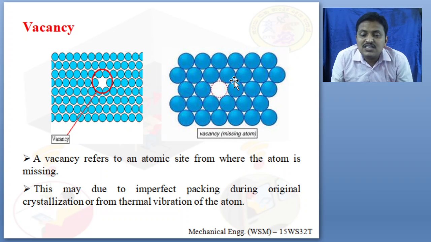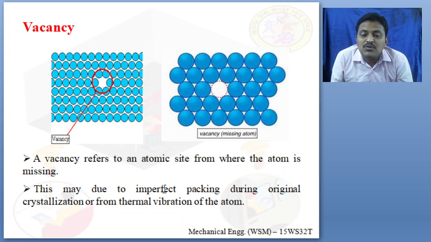This missing atom will create a vacancy, so that some other imperfect crystal metal can come and sit inside and cause a defect. Suppose you measure hardness at the points where atoms are present, the hardness will be high. If you measure the hardness at this point, because the atom is missing, the hardness will be less. So this area will be a weaker area. An atom missing is a kind of defect. So it refers to an atomic site where the atom is missing.